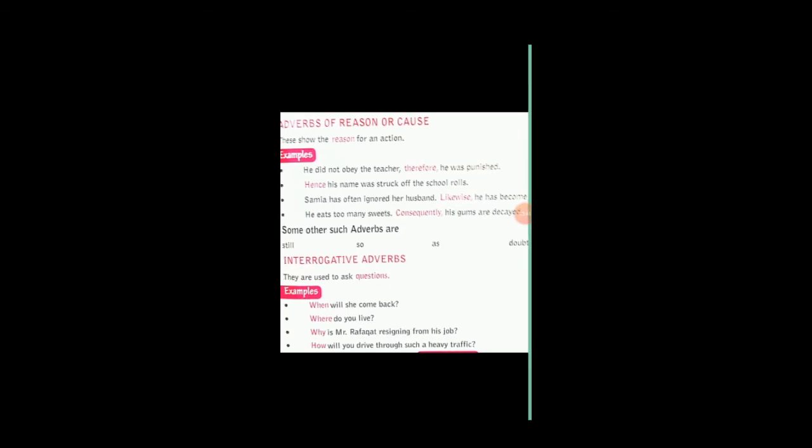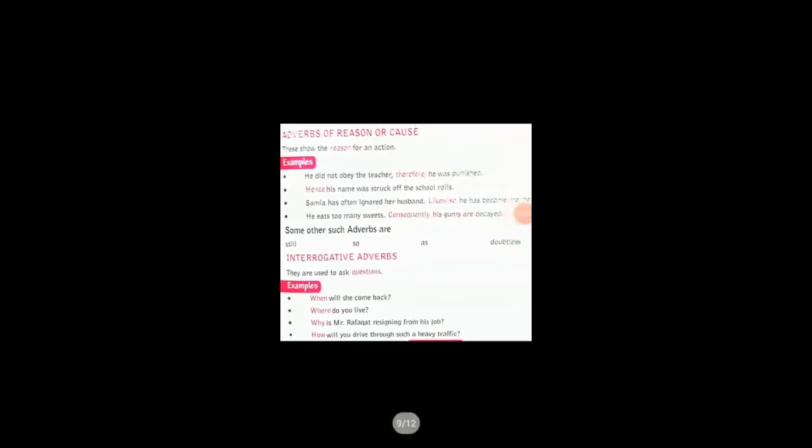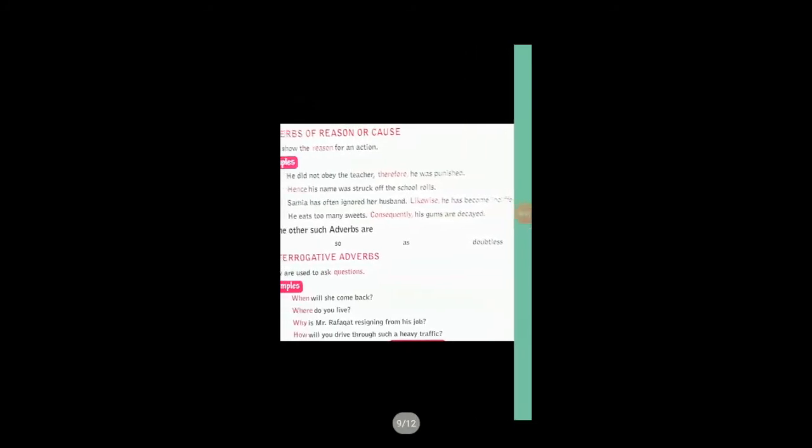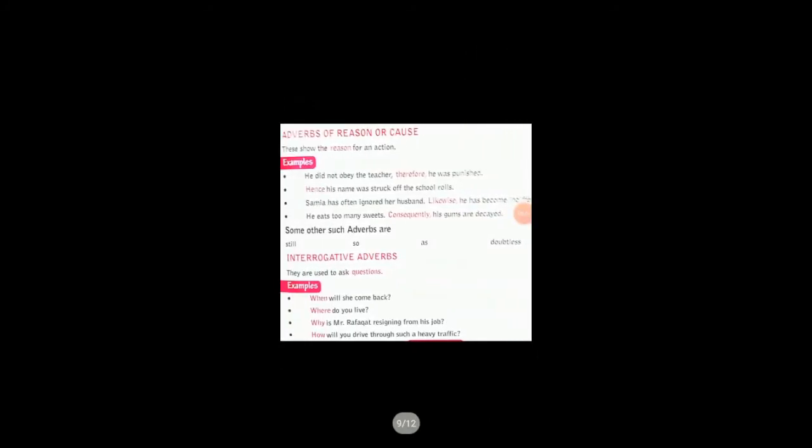Hence is also an adverb of reason because it tells you the reason and the cause for which he was being struck off from the school. Saima has often ignored her husband. Likewise, he was so angry. So we can understand that likewise is also an adverb of reason. He eats too many sweets, consequently his gums are decayed. Because he was eating too many sweets, that's why his gums have decayed. So consequently is also an adverb of reason.